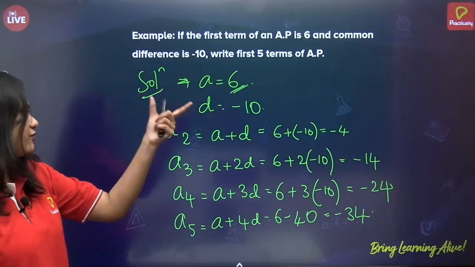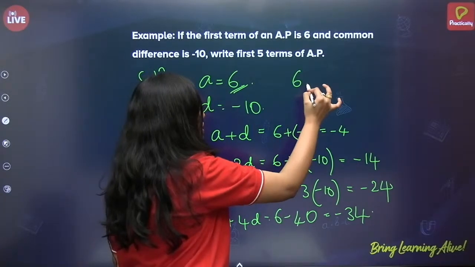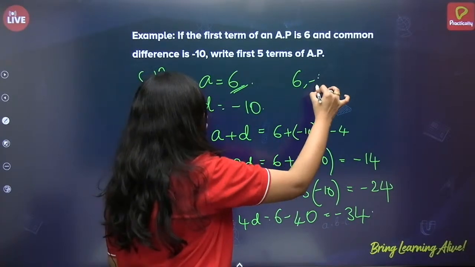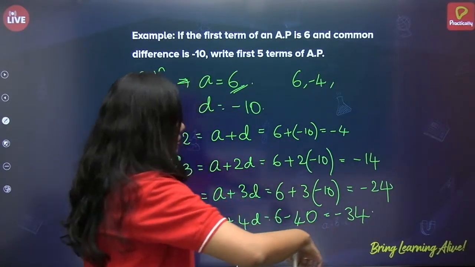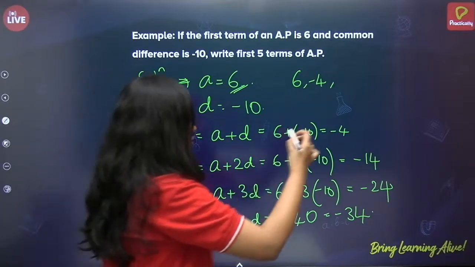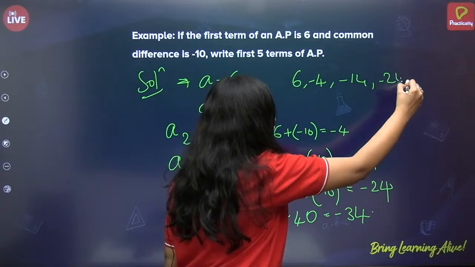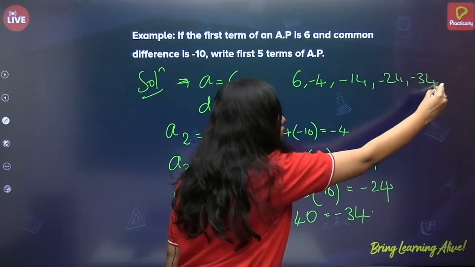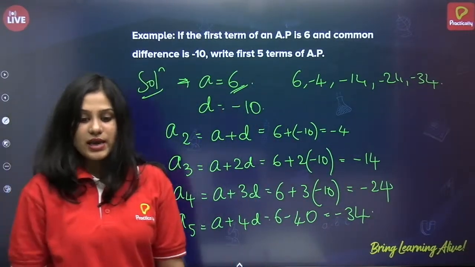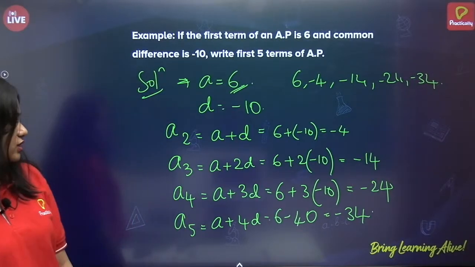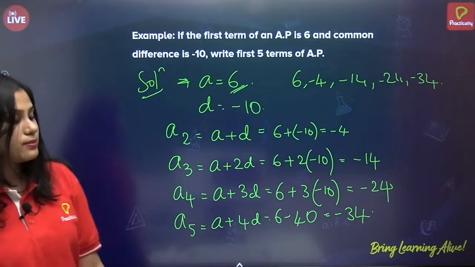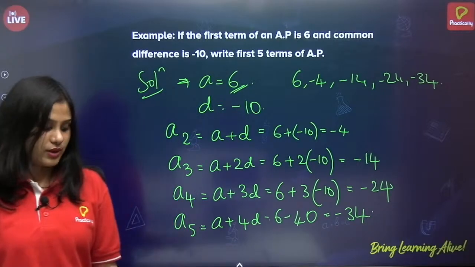Now let us write the first 5 terms like this. 6, minus 4, minus 14, minus 24, minus 34. Alright. Yes, very good. But it asks for the first 5 terms, so we can just stop at minus 34. Okay, good. Next.